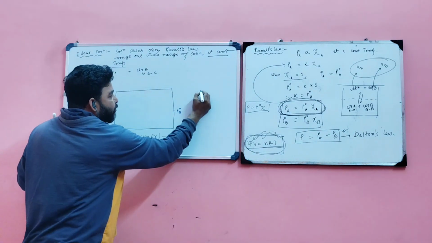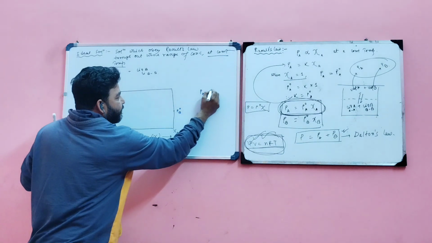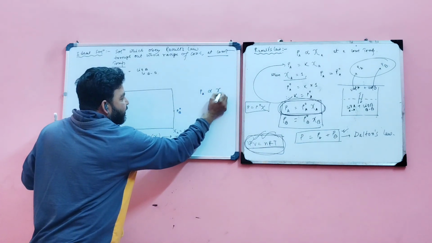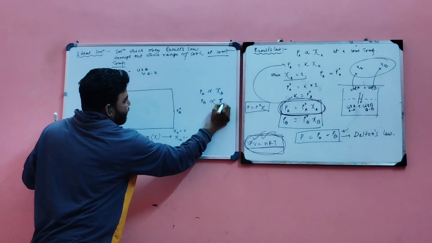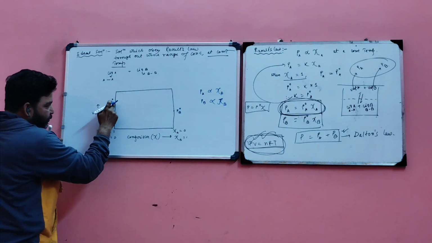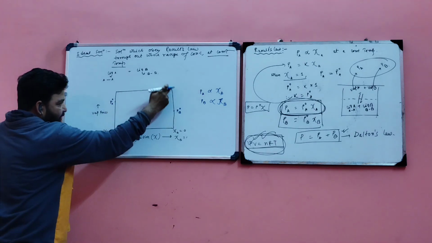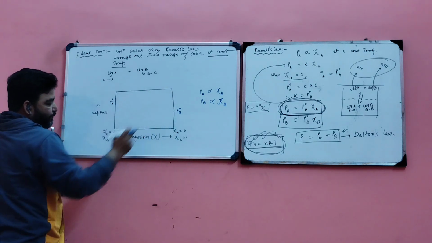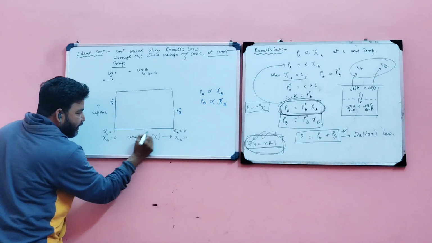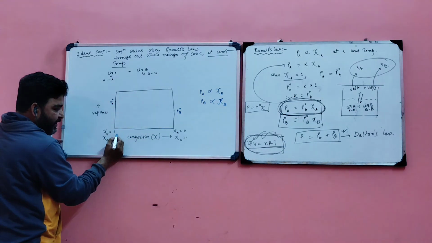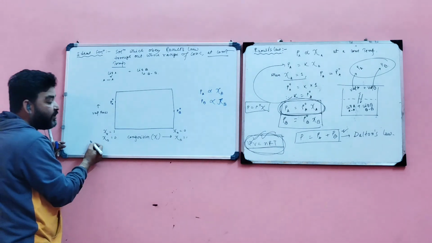Now, according to Raoult's law, PA is proportional to chi A, similarly PB is proportional to chi B. Now, this line and that line both are for pure liquids. But if we move from left to right, what will happen? Chi A decreases, chi B increases. What does it indicate?